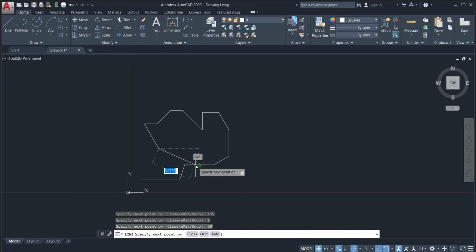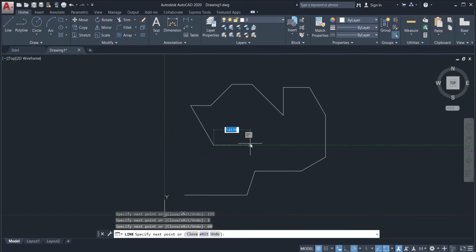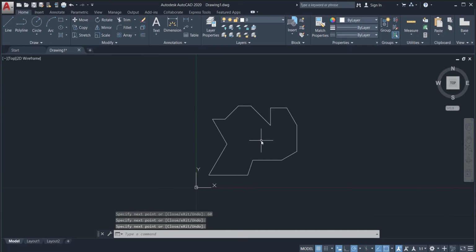Now all we have to do is to connect the 2 points together to finish off the figure. As you can see, this resulted to an angle of 120 degrees, which is what we're originally aiming for. So, we're just going to click enter to exit the command.